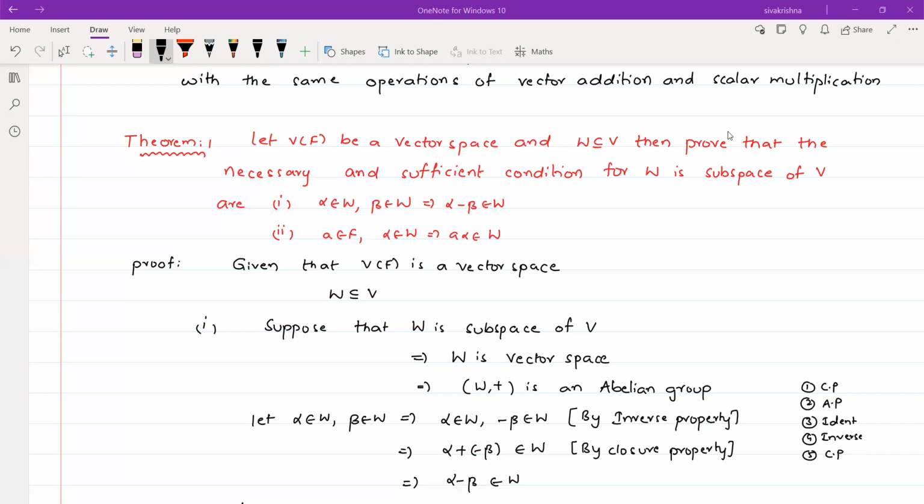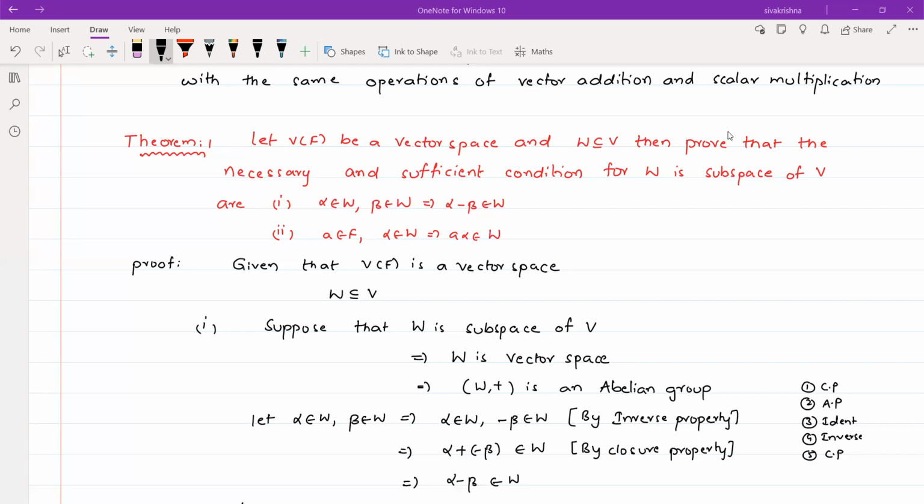So coming to the definition of subspace, if you want to say a set is a subspace of a vector space, first of all that set should be a subset of V, and after that it should satisfy all the conditions of a vector space. It means that set itself is a vector space. Whenever these two conditions are satisfied by that set, then we say that set is a subspace. Here we are supposing that W is a subspace of V.